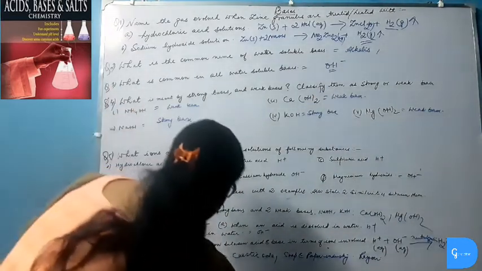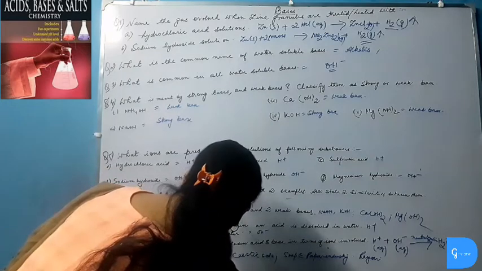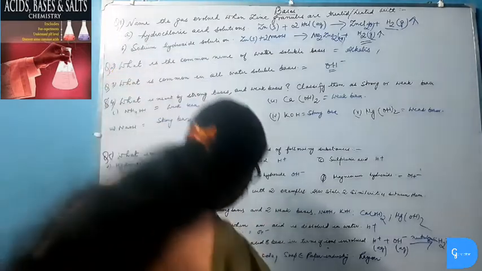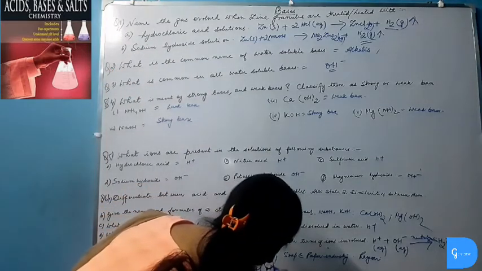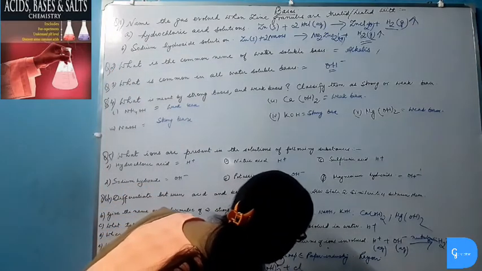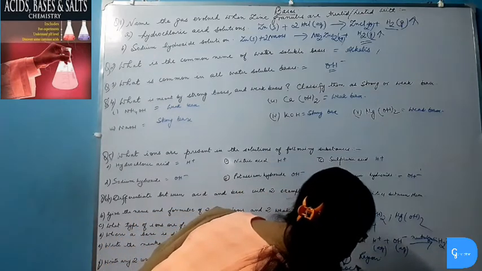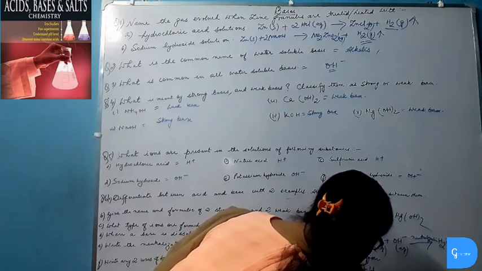And another base, calcium hydroxide, is used for manufacture of bleaching powder. When calcium hydroxide reacts with chlorine, then it produces bleaching powder, CaOCl2, plus H2O.